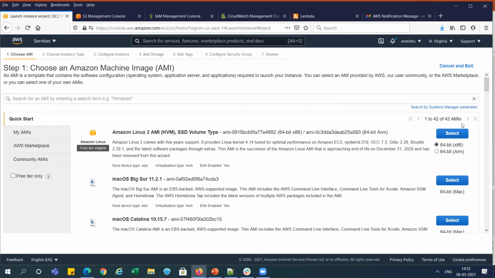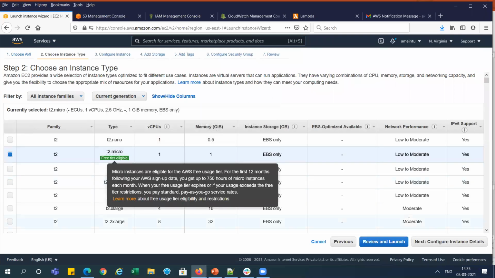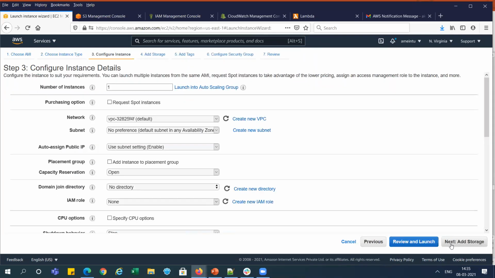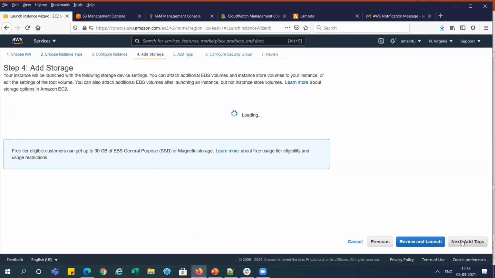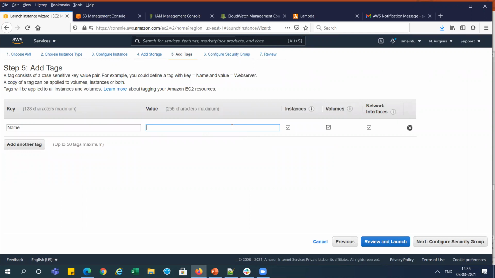I'm selecting the Amazon Linux 2 AMI, and both systems will work on T2 micro. So I'm just putting two as the number of instances here directly, right? I will go with default storage. For the name tag, you can see, start, right?